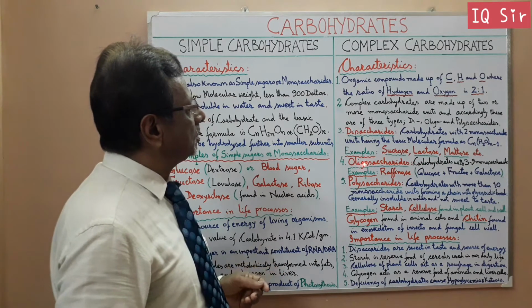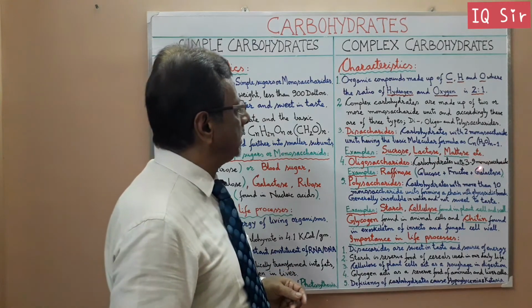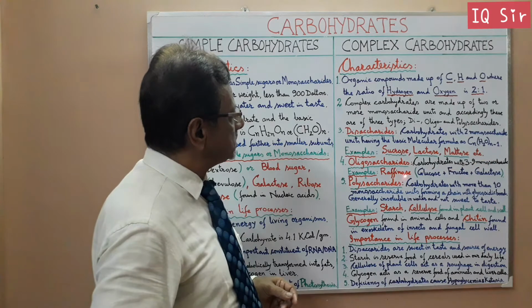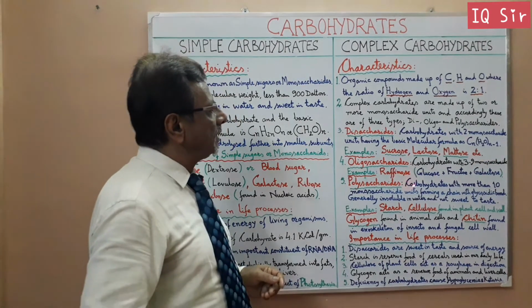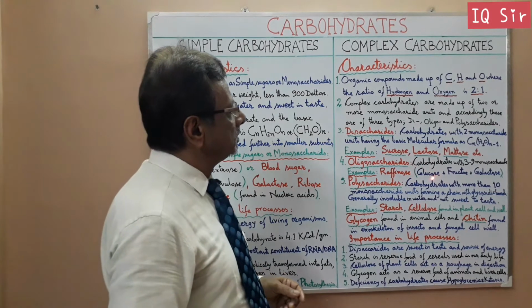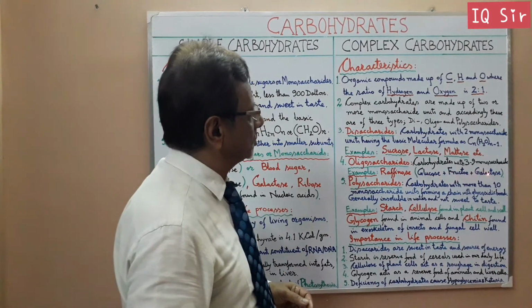We now come to the oligosaccharide, carbohydrate with 3 to 9 monosaccharides. An example is raffinose, the best example, which consists of 3 monosaccharides: glucose, fructose and galactose.